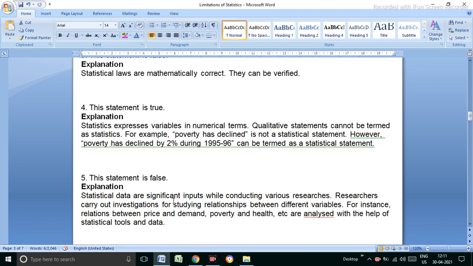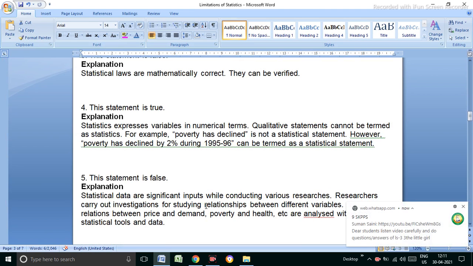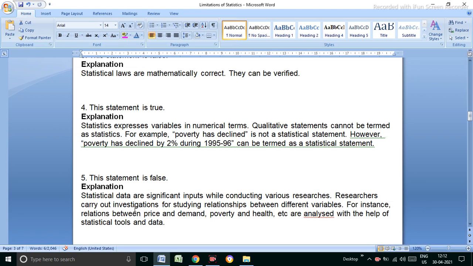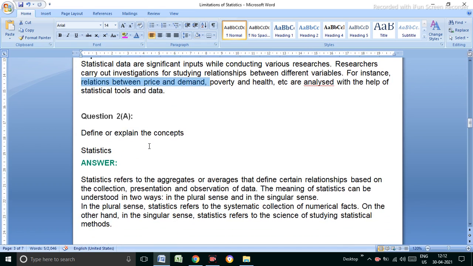Researchers carry out investigation to study the relationship between different variables, such as the relation between price and demand. This is also a relationship: price and demand. Poverty and health are analyzed with the help of statistical tools. These questions are given according to NCERT.